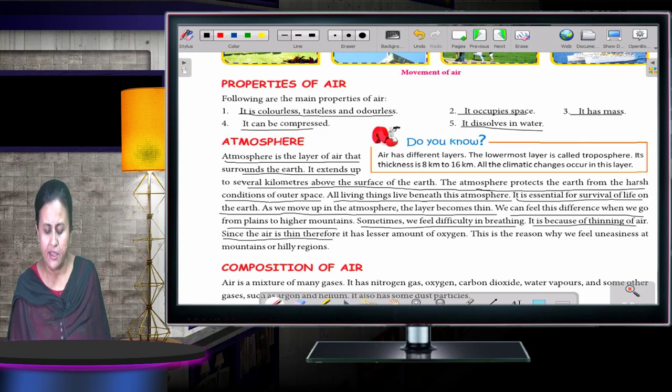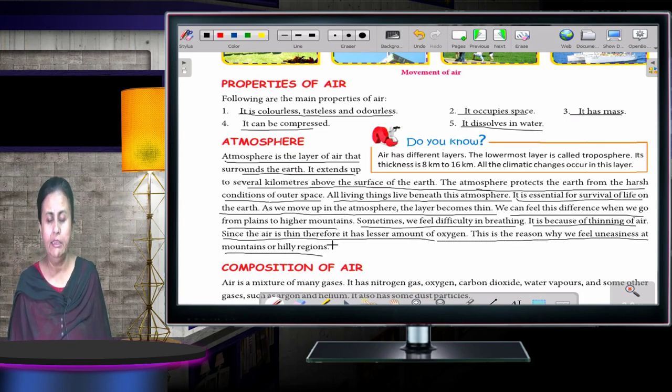Since air is thin, therefore it has a lesser amount of oxygen. This is the reason why we feel uneasiness at the mountains or hilly regions. Why?